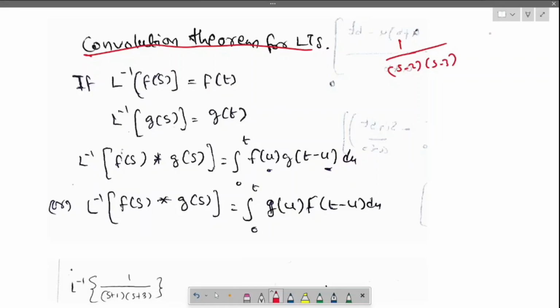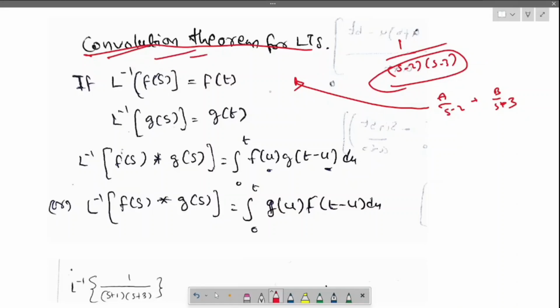Suppose you don't get the idea of splitting it like a by s minus 2 plus b by s minus 3, no problem, we can do this by convolution also. If things get complex in the denominator and we can't separate, go with the convolution theorem.